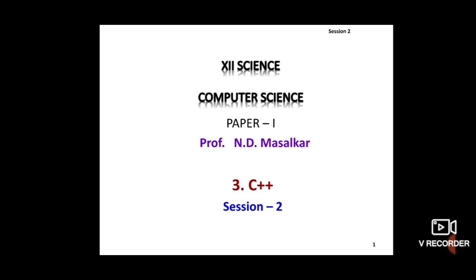Students, in today's lecture I am explaining control structures in C++. Already this topic was learned in 11th. All control structures and syntax were learned in 11th standard. Okay, so just revise it.